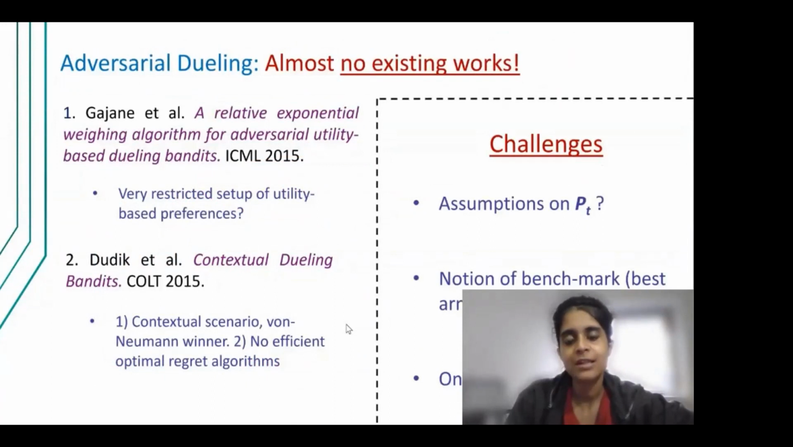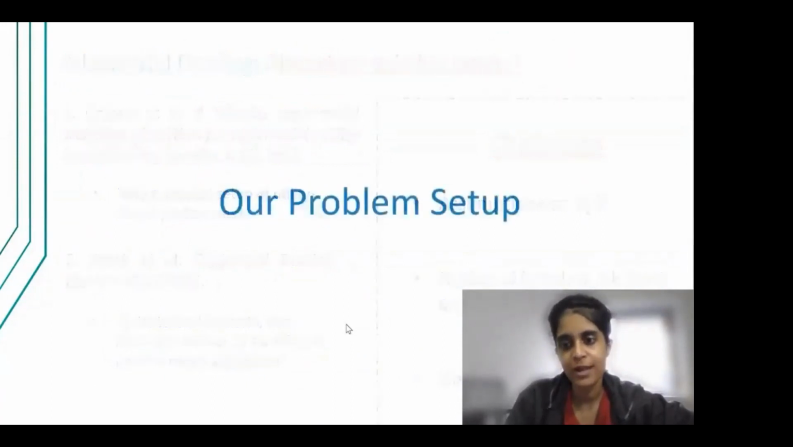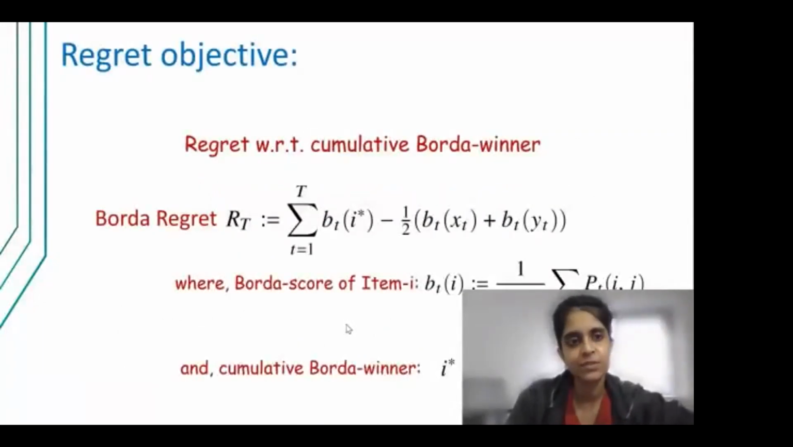And also, the challenge lies in what is the notion of a good item in hindsight against which the learner's regret or performance should be measured. For that, we come up with a regret objective, which defines the regret with respect to the cumulative Borda winner in hindsight. The Borda score is given here, which is basically the probability of any item i beating a randomly picked adversary.